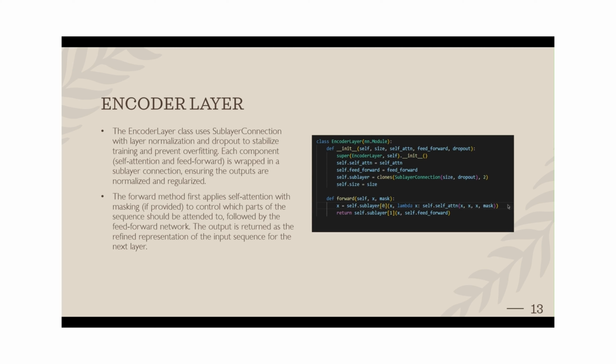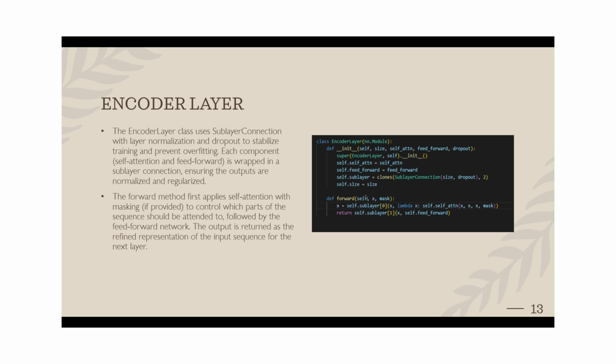We have used an attention layer, and after that it would have a sublayer connection. The sublayer connection will stabilize the training and try to prevent overfitting, which is helpful for the model to learn and deal with the testing data.